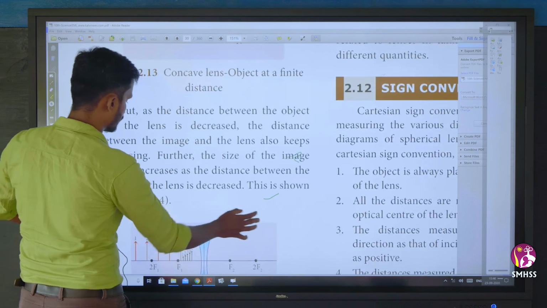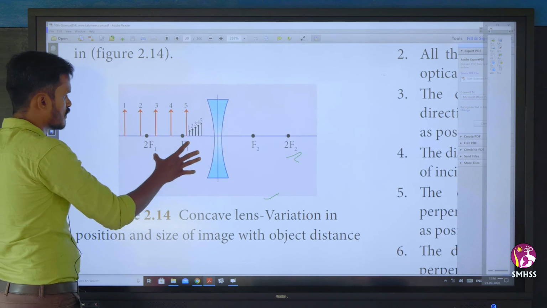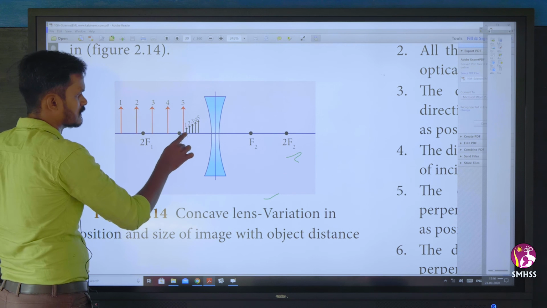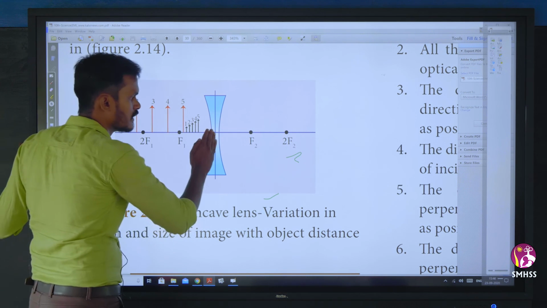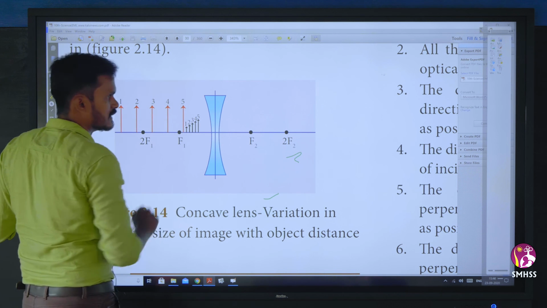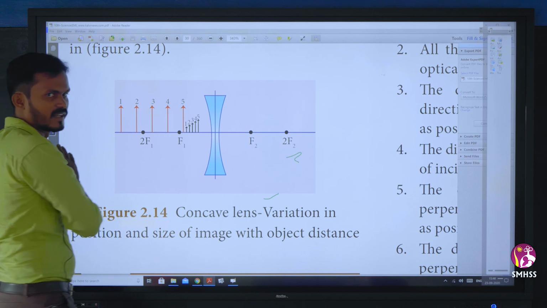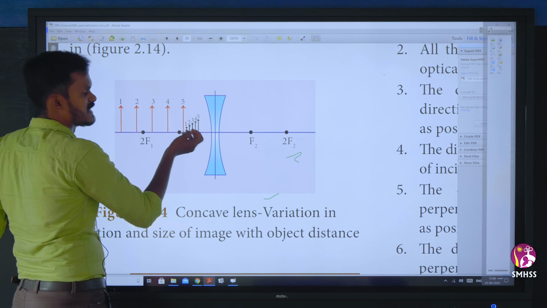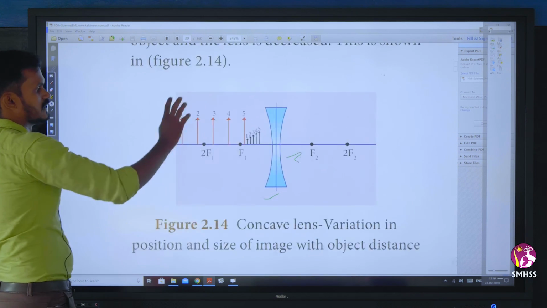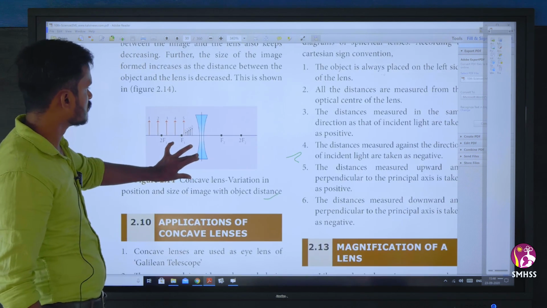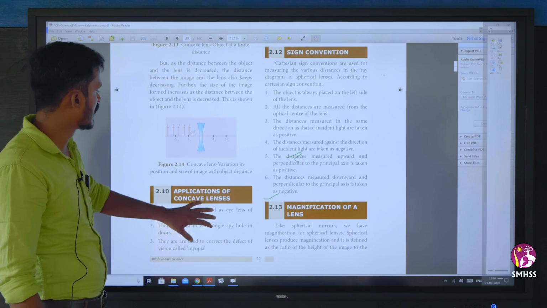So here first, if I place an object at position 1, my image formed will be here. If I keep on moving the object towards the lens, we can say decreasing the distance, I am changing 2, 3 positions. As the distance decreases from infinity, the size of the image formed keeps on increasing. 1, 2, 3, 4, these are the images, on the same side. So this is the image formation of a concave lens.